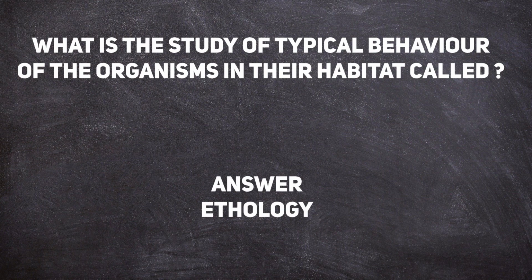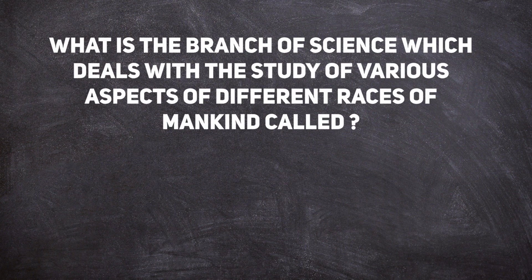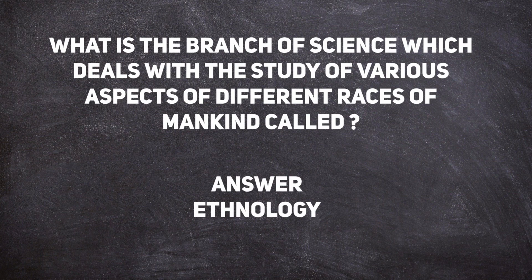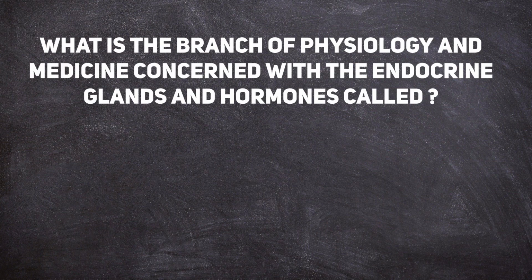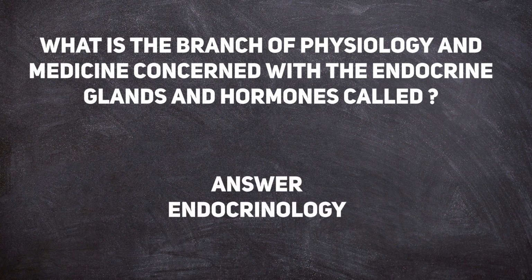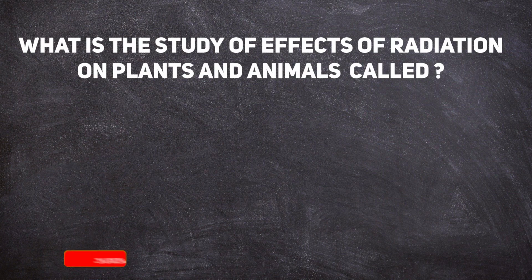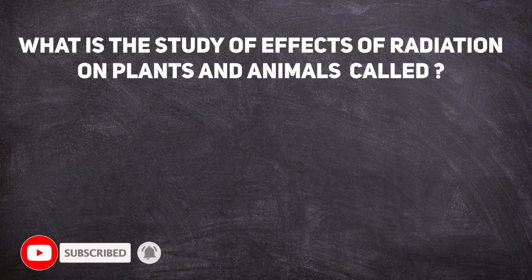Answer: ethology. What is the branch of science which deals with the study of various aspects of different races of mankind called? Answer: ethnology. What is the branch of physiology and medicine concerned with the endocrine glands and hormones called? Answer: endocrinology. What is the study of effect of radiation on plants and animals called?